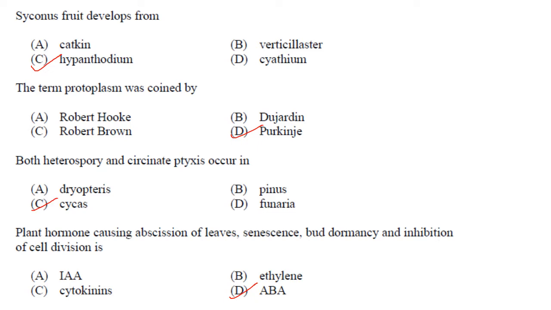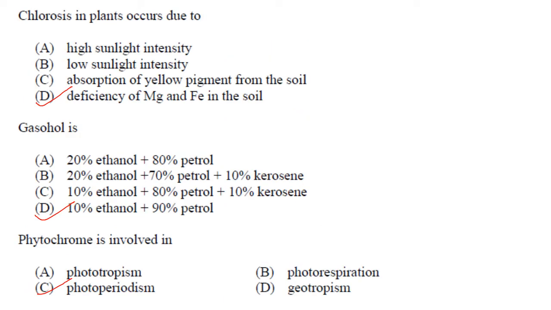Answer is option C. Plant hormone causing abscission of leaves, senescence, bud dormancy, and inhibition of cell division is abscisic acid or ABA. Answer is option D. Chlorosis in plants occurs due to deficiency of magnesium and iron in the soil. Now, chlorosis is the abnormal condition in plants, stem and leaves in which synthesis of the green pigment is inhibited, resulting in pale yellow coloration. So, this is caused by deficiency of magnesium and iron in the soil.